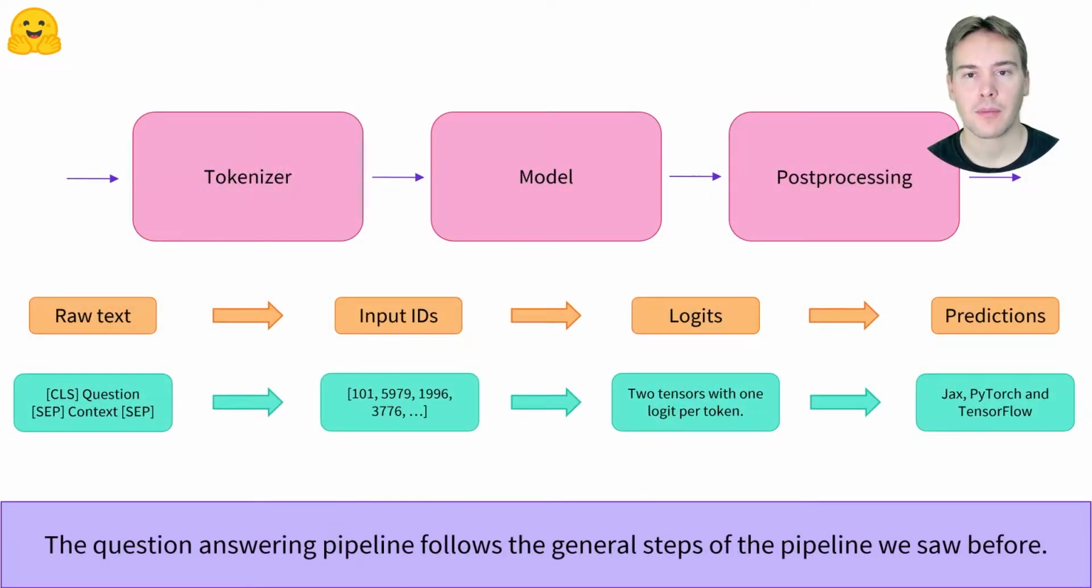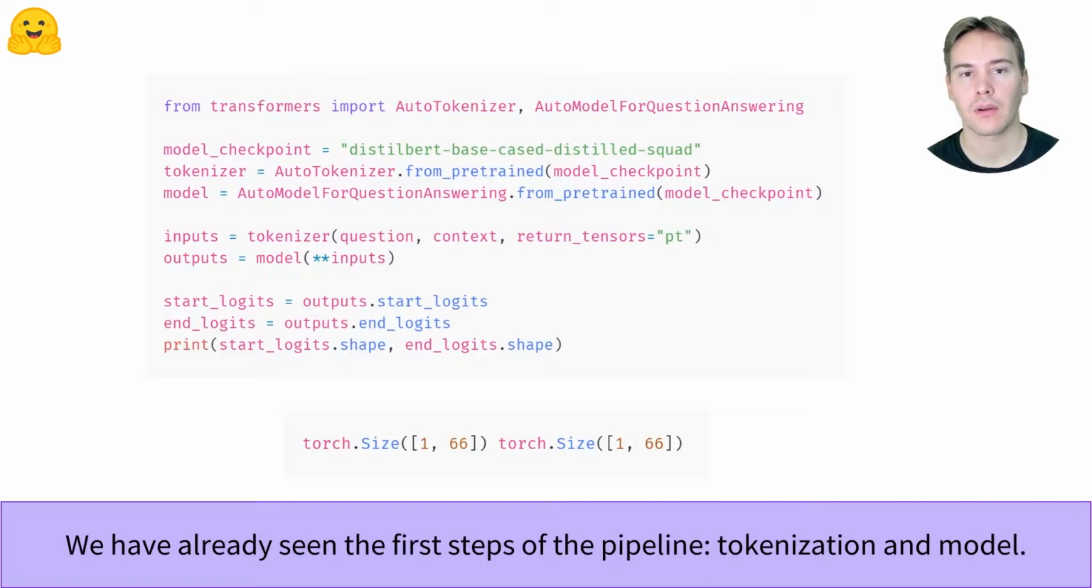The question answering pipeline follows the same steps as the other pipelines. The question and context are tokenized as a sentence pair, fed to the model, then some post-processing is applied. The tokenization and model steps should be familiar. We use the autoclass suitable for question answering instead of sequence classification. But one key difference with text classification is that our model outputs two tensors named start logits and end logits. Why is that? Well, this is the way the model finds the answer to the question.